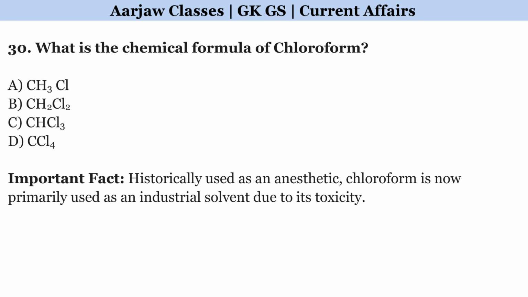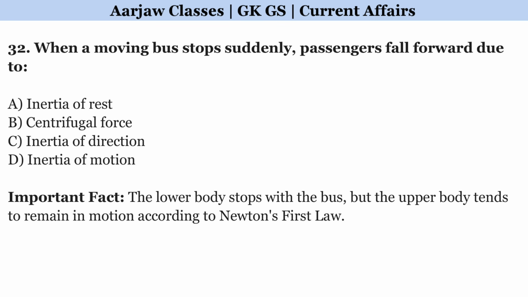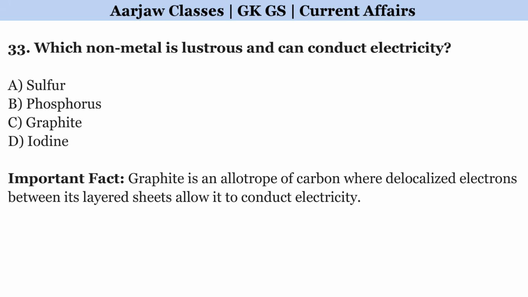What is the chemical formula of chloroform? Correct option is C. CHCl3. When a moving bus stops suddenly, passengers fall forward due to? Right option is D. Inertia of motion. Which nonmetal is lustrous and can conduct electricity? Right option is C. Graphite.